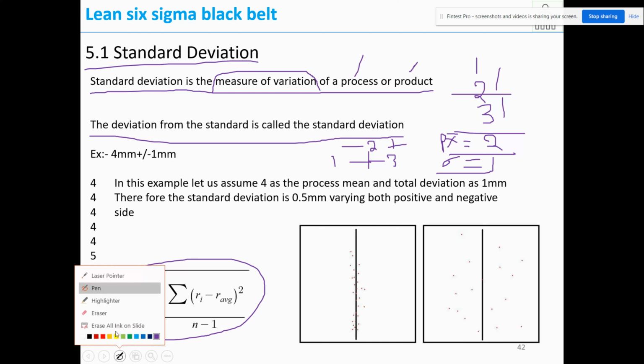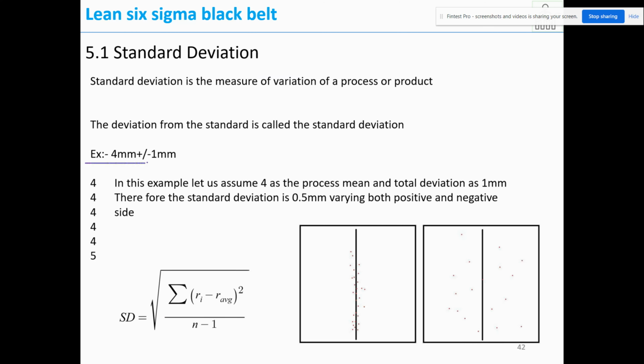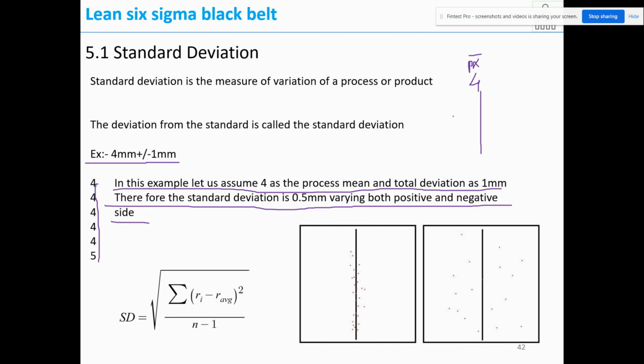That we will see. Now, for example, 4 mm plus or minus 1 mm. In this example, let us assume 4 as a process mean and the total deviation as 1 mm. Therefore, the standard deviation is 0.5, varying both positive and negative side. Let us assume the process mean, the standard, as 4 mm. From 4 mm, 0.5 mm positive variation is there, 0.5 mm negative variation is there. So totally 1 mm is the variation.